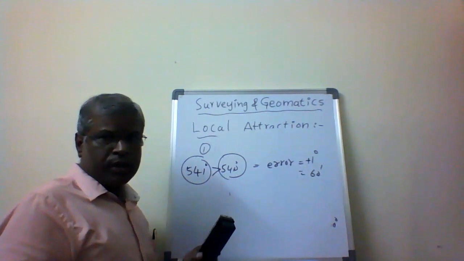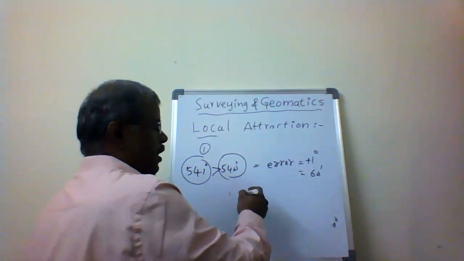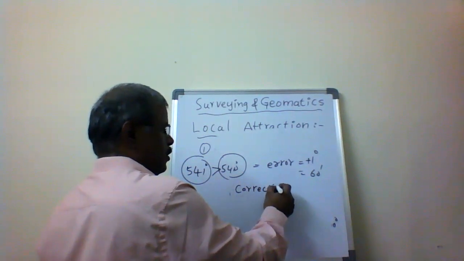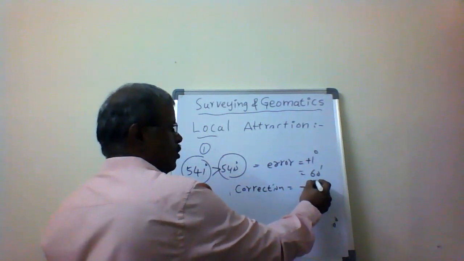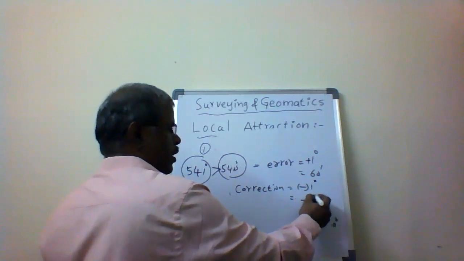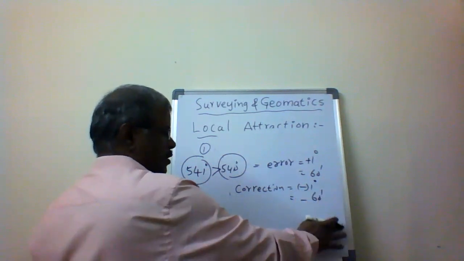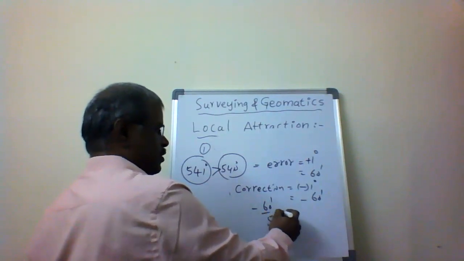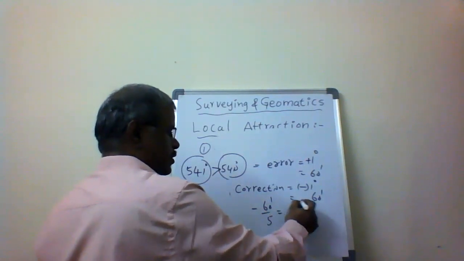This will be subtracted, so the correction is minus 1 degree, or minus 60 minutes. Minus 60 minutes by 5 sides, so minus 12 minutes.